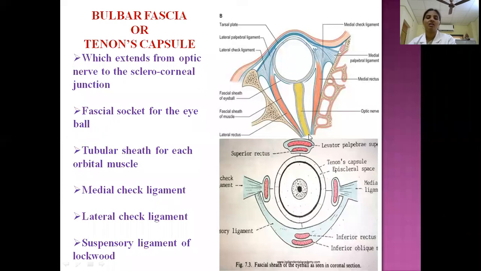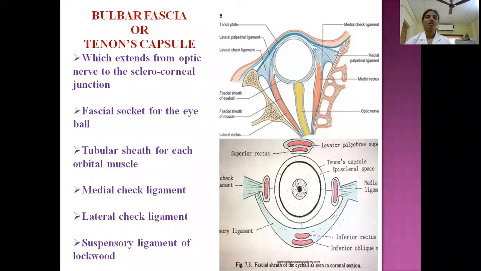As it approaches the eyeball, it also encloses the muscles, these extraocular muscles. So this fascia is also known as Tenon's fascia or bulbar fascia. As it is covering the eyeball, it is also known as bulbar fascia or Tenon's capsule. This Tenon's capsule extends from the optic canal to where the optic nerve is attached.